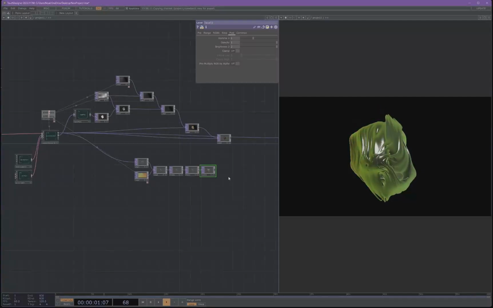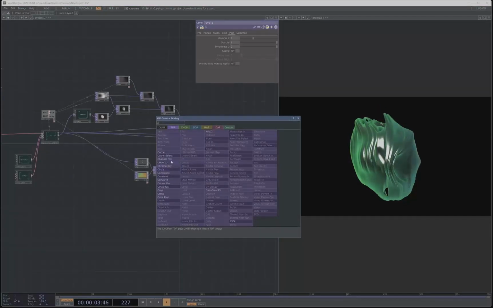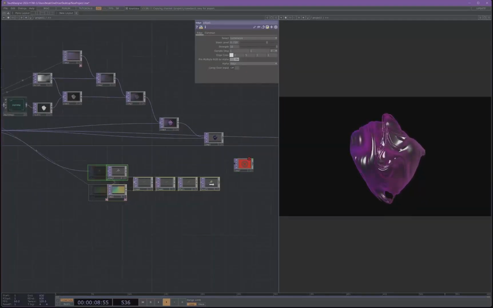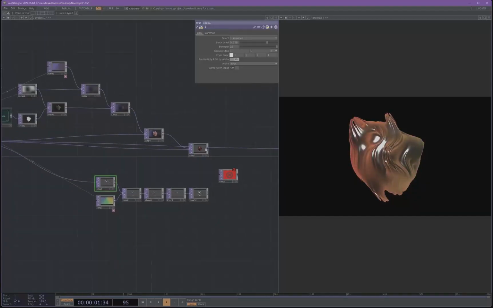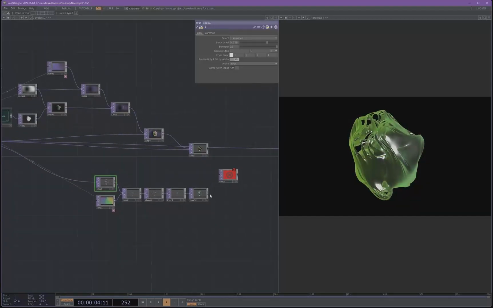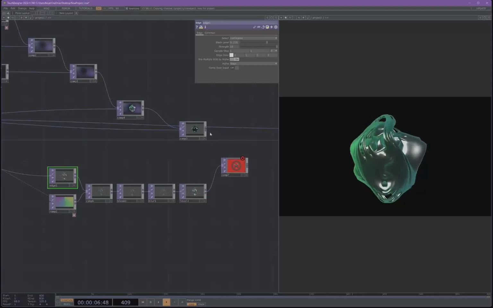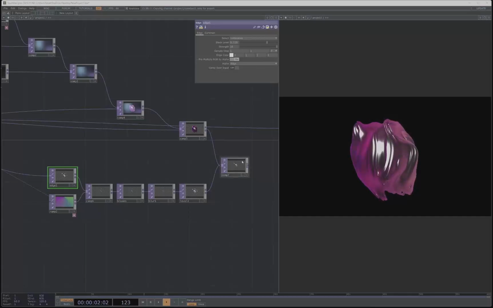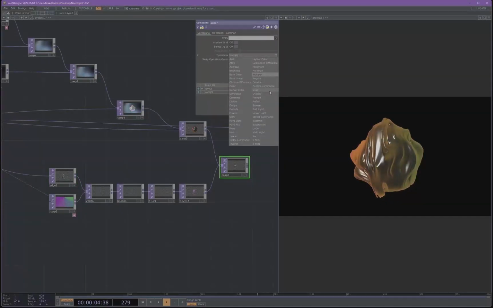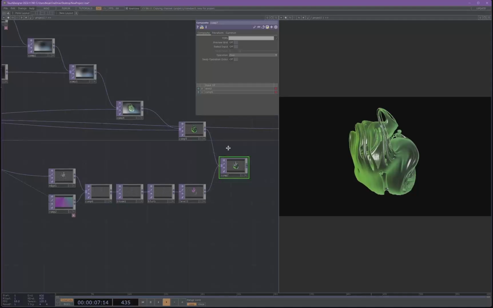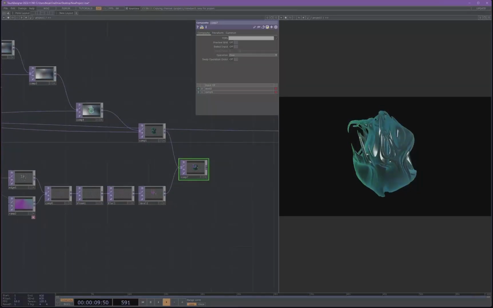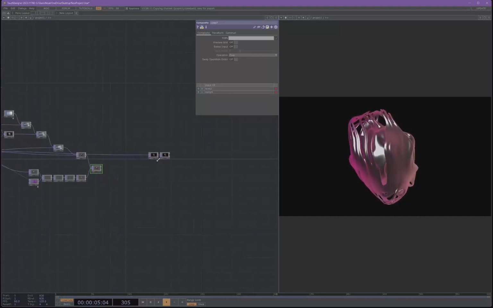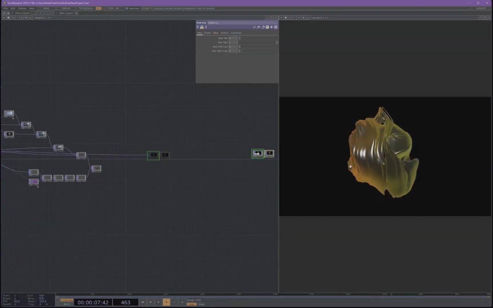So we're going to grab a comp. And in this comp, let me move this a little closer. Let's grab our level as our first input and then our comp here as the second. And we are going to change our operation here to over. Now, let's give ourselves some more space here because we are not done with post-processing.